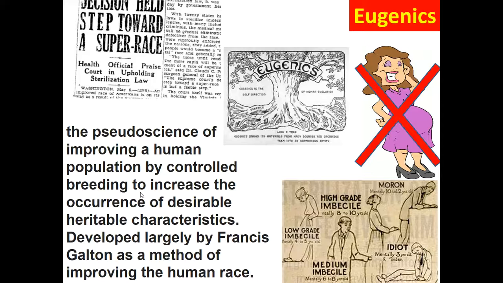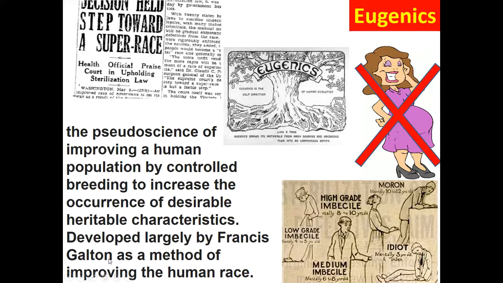So this is the same thing, where you say, well, let's take all the smart people and make sure that they breed and have children, so we have even more smart people. We make sure the smart people keep breeding and breeding and breeding. And this will increase the occurrence of desirable heritable characteristics, like what you do with dogs. I want this dog to be strong, so let's breed two strong dogs together. And that's what you do over time, and you get very, very strong dogs. And I hate comparing humans to dogs, but this is the basic genetic breeding, the same thing.